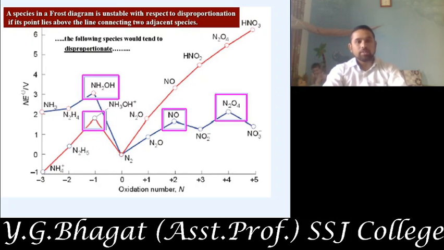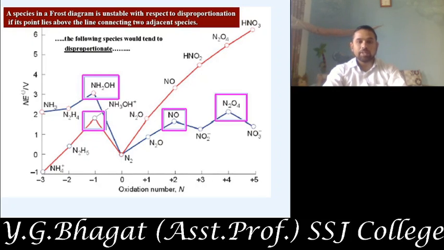Here the potential at NH2OH is highest and it will undergo disproportionation, which we have already explained. Then the species NO also undergoes disproportionation. N2O4 also undergoes disproportionation. In a similar manner, N2O, NO2 and NO3 will undergo comproportionation reactions as they are present below the 2 points.